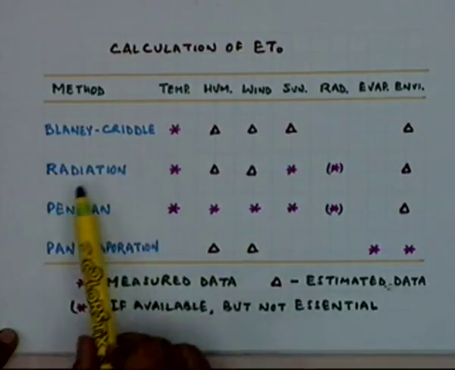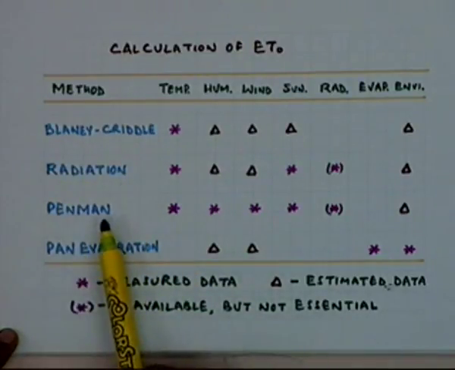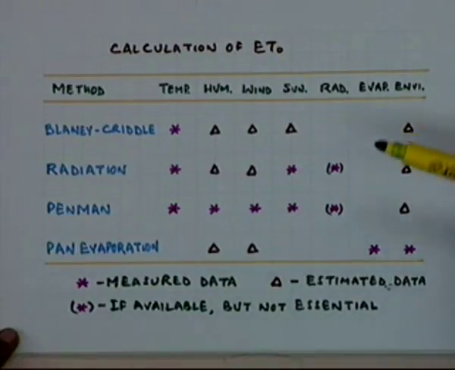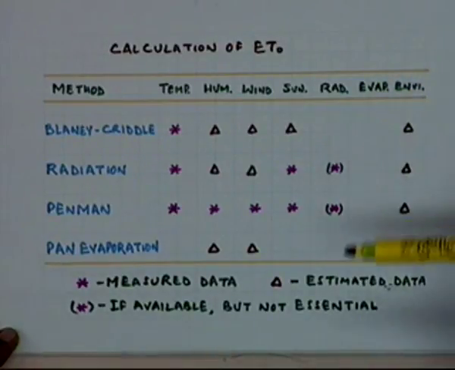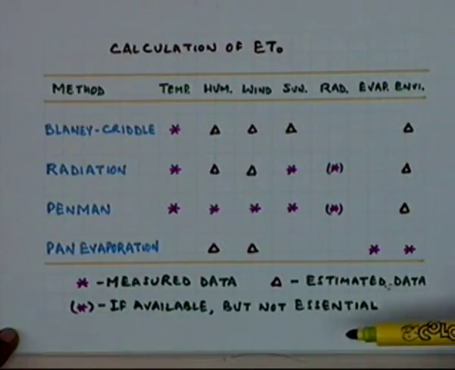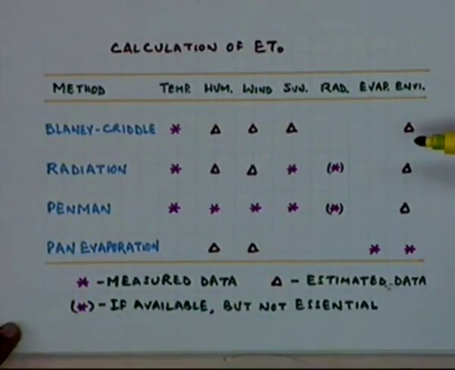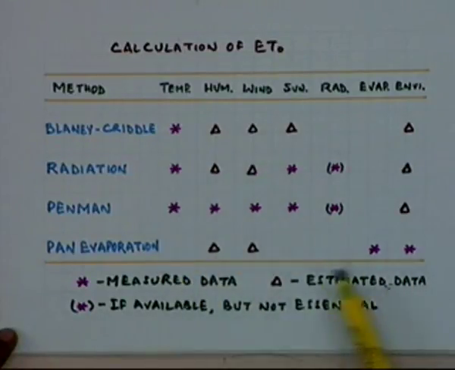Why have these 4 methods been recommended? So that a user can pick up one of these methods depending on the availability of data. And this chart shows the requirement of data for these methods.